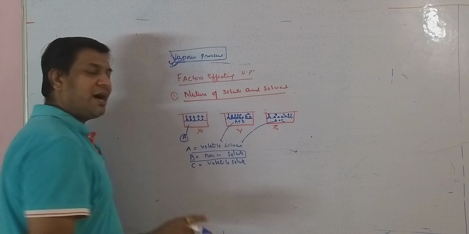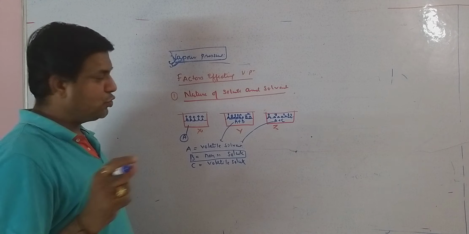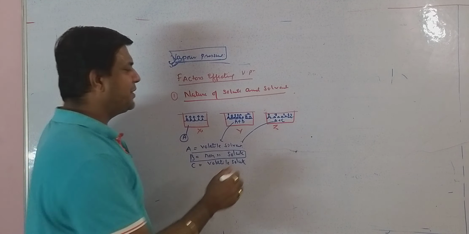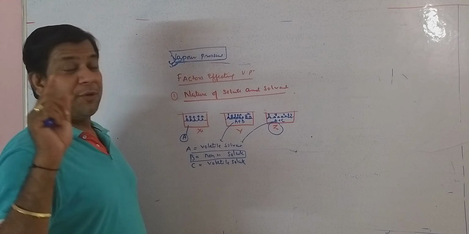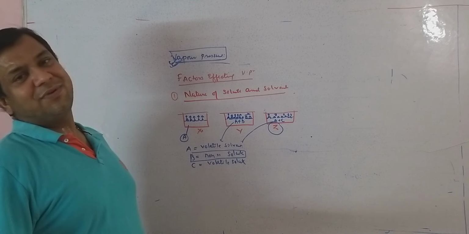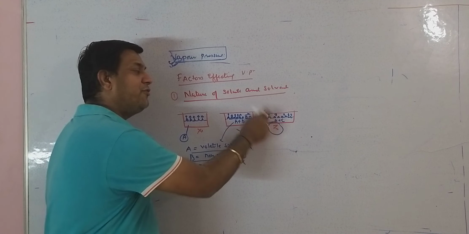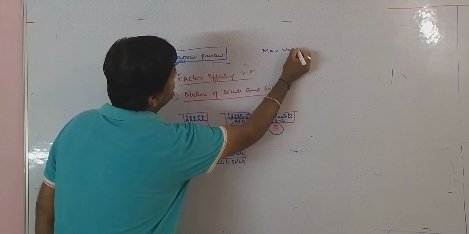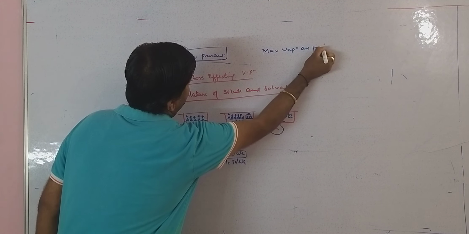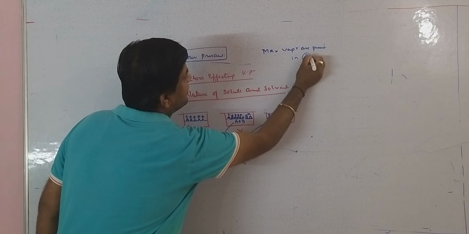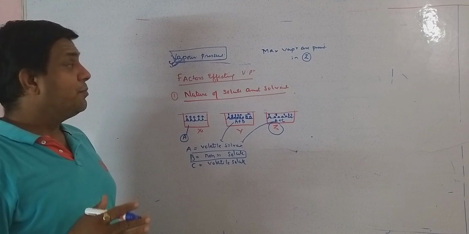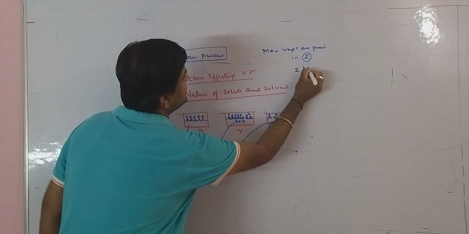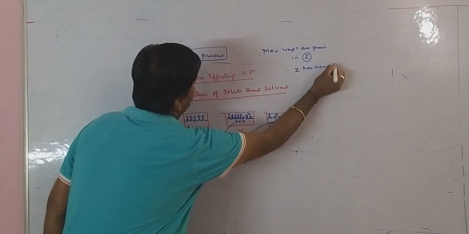Why? Because they are volatile solute. So from this picture it is clear that the maximum number of vapors are present in Z. Why? Because A is volatile as well as C is volatile, so both of them convert into vapor. Now we discussed that the more the number of vapors, the more is the vapor pressure. So Z has maximum vapor pressure.